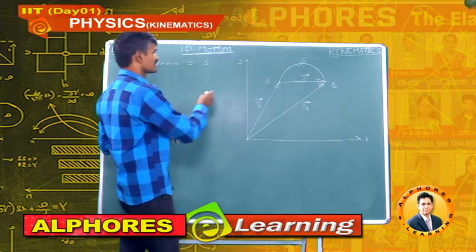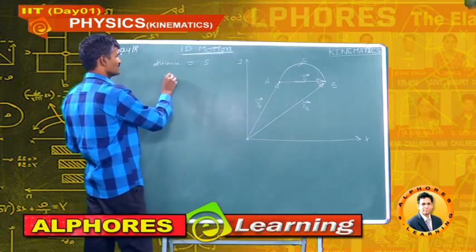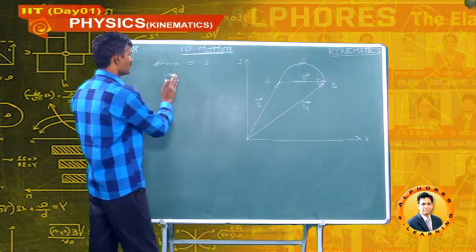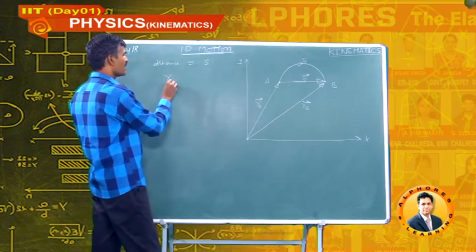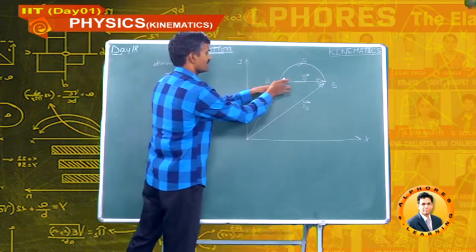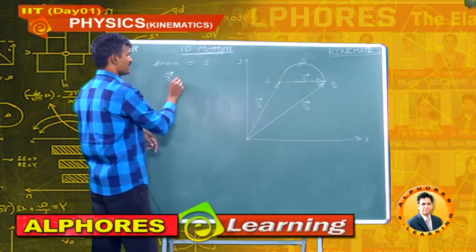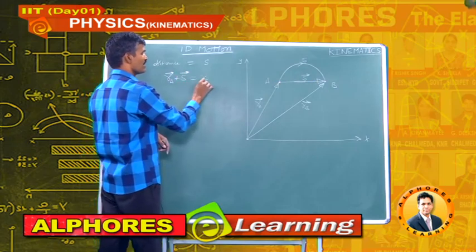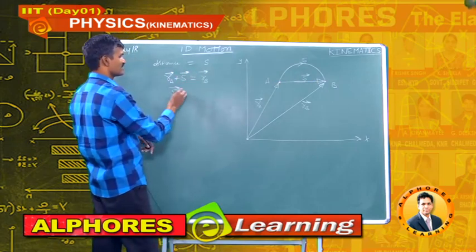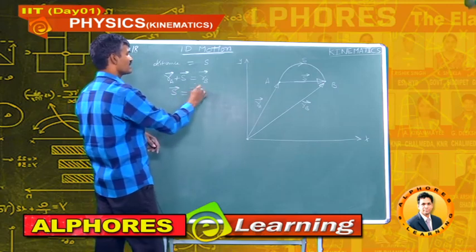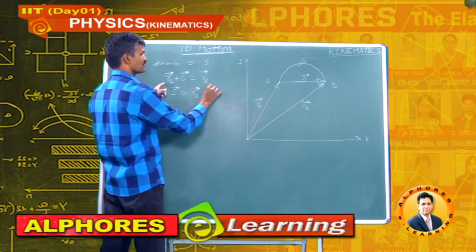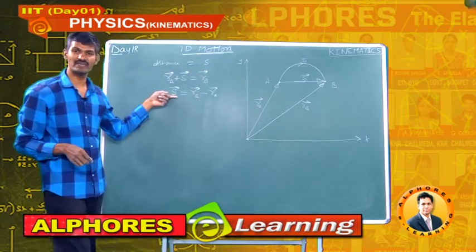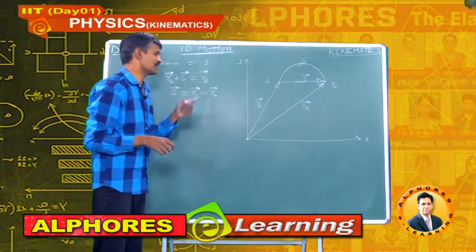So, RA bar plus this displacement s bar is equal to RB bar. So, this displacement vector s bar is RB bar minus RA bar, because I am taking RA bar to the right side.